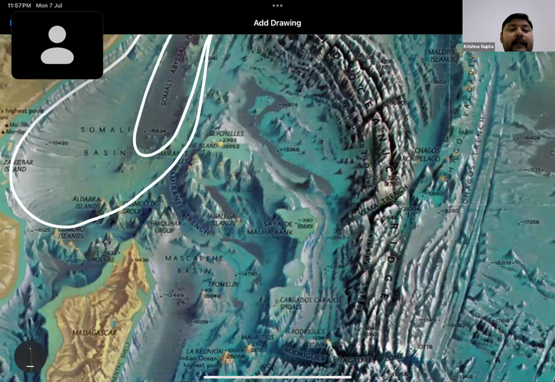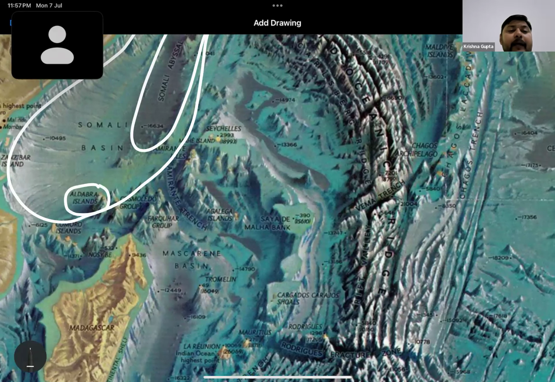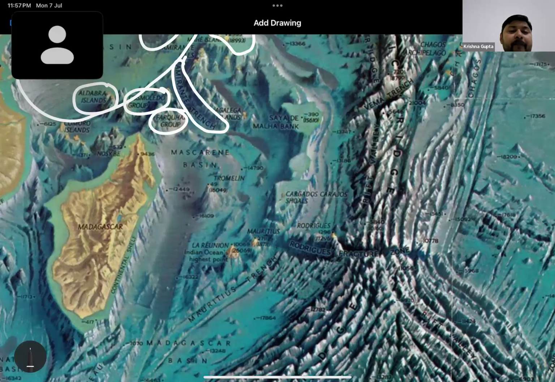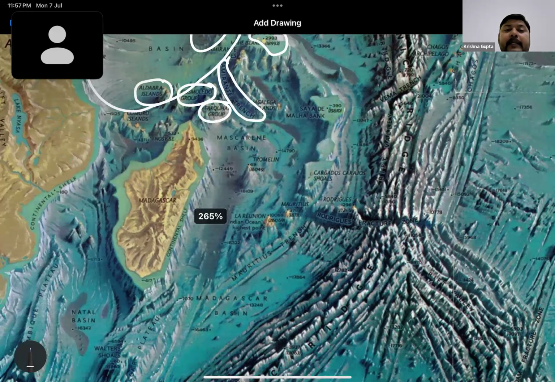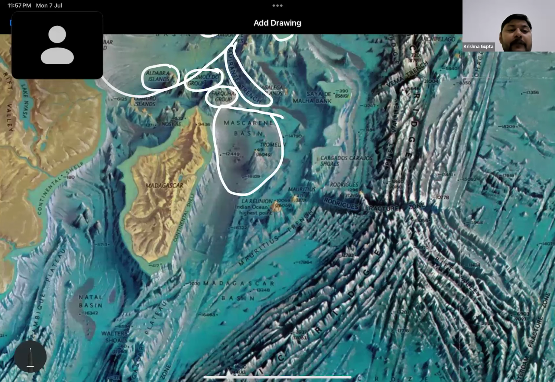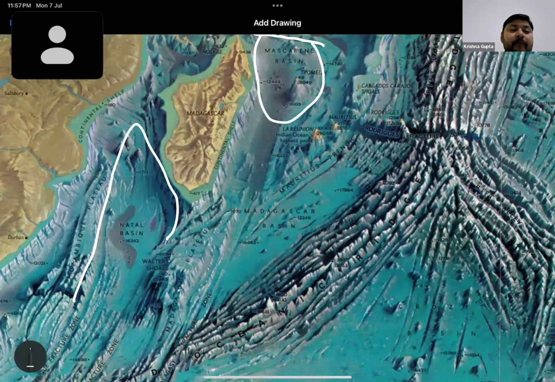Under this, we have certain islands like Aldabra Island, Cosmoledo Island, and the Farquhar Group. Here we have a trench also, the Amirante Trench. We also have Seychelles Island in this part. When we move to the more downward part, we can see the Mascarene Basin. With this, we also have the Natal Basin. We also have a plateau, that is the Mozambique Plateau.